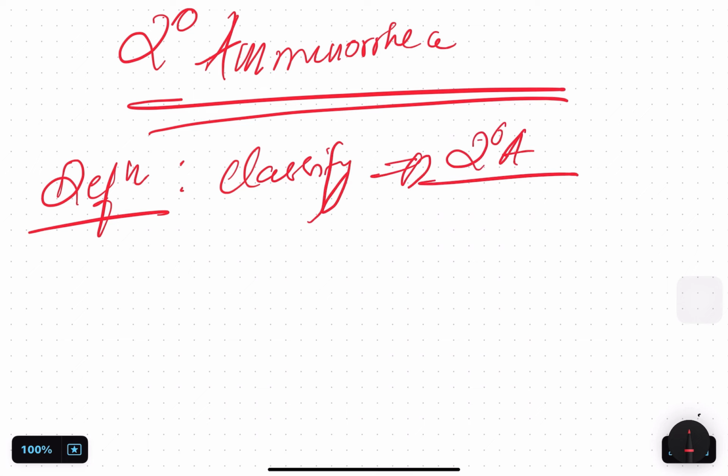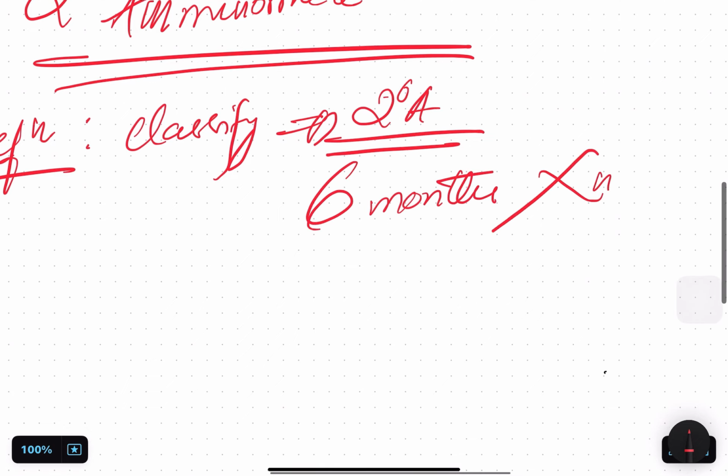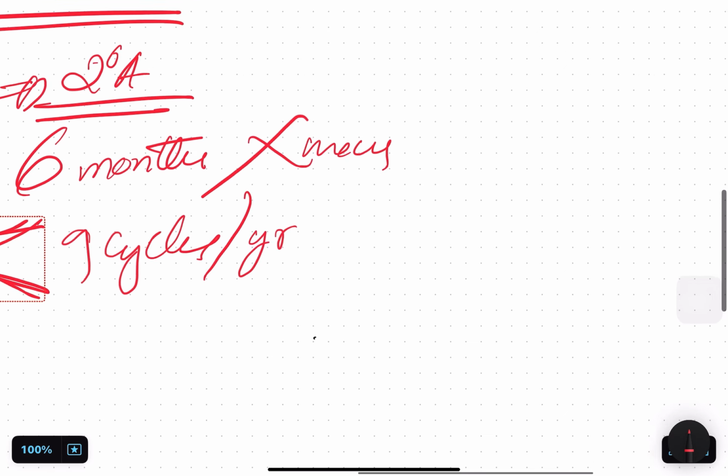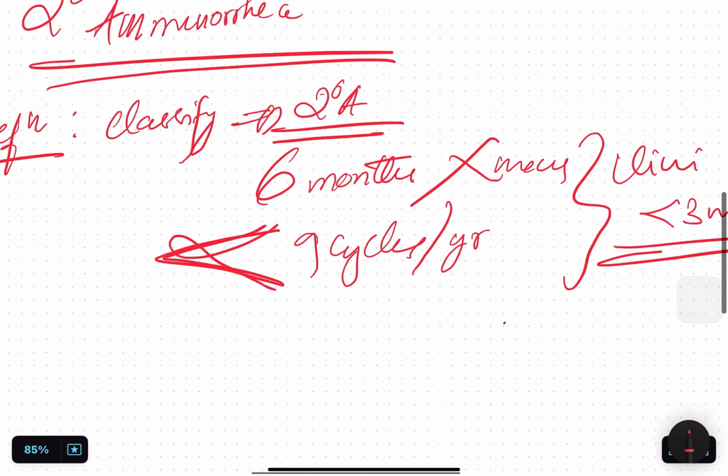According to Datta and standard textbooks, they say 6 months of no menses, or fewer than 9 cycles in a year. But clinically speaking, even if it's less than 3 months, we'll start our management. Okay, so you know the definition.